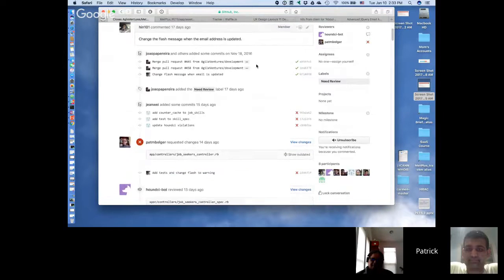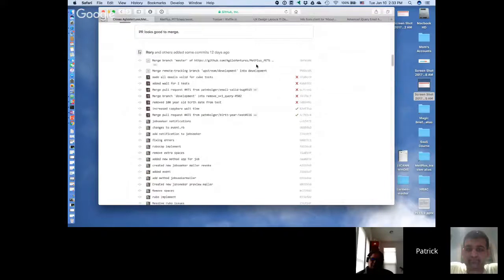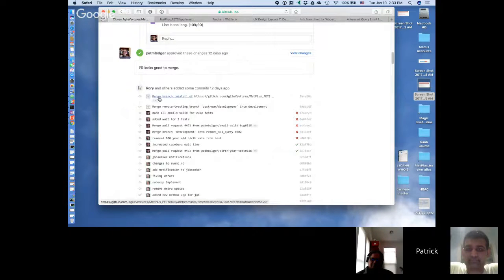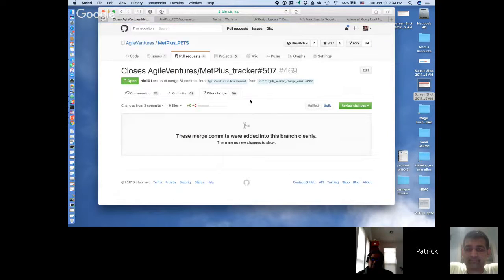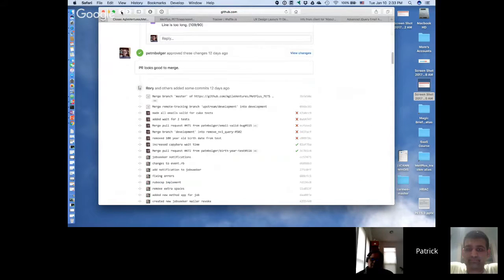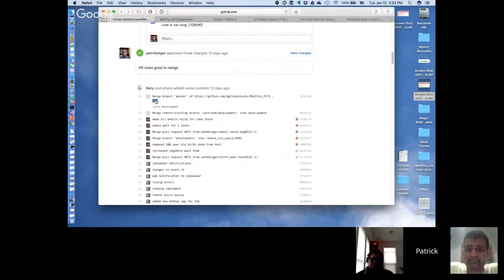And where did I see that merge history? Right here. So it says somebody merged the branch master into development. Development, job seeker. Okay. I'm trying to get what that is. Merge branch master into, and I think this development must be his local development environment. Let's go look at that commit.